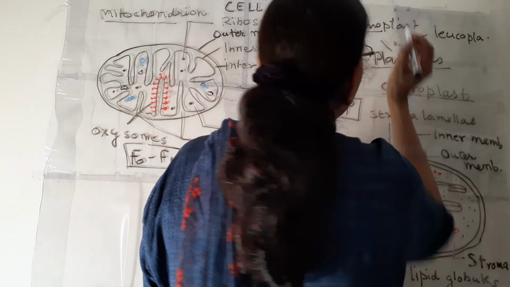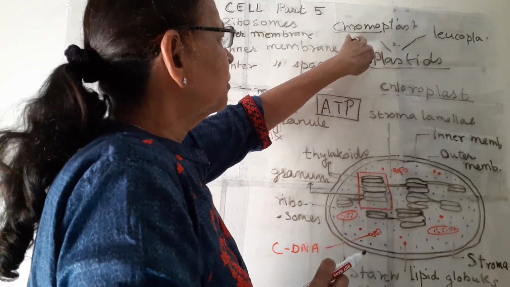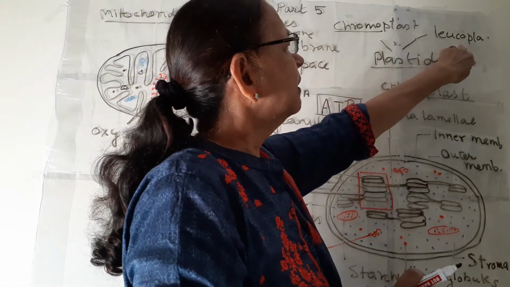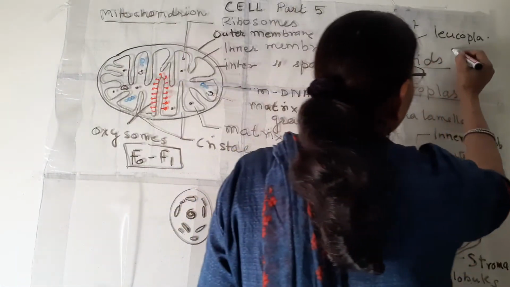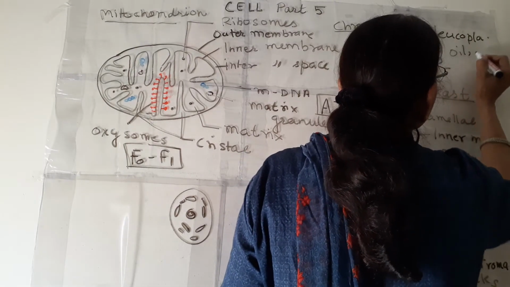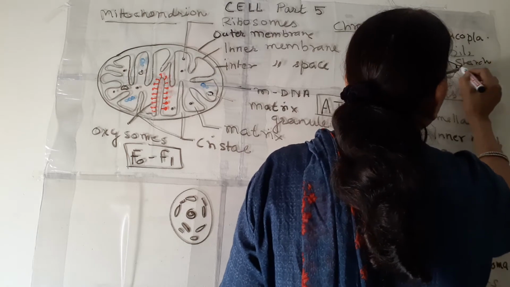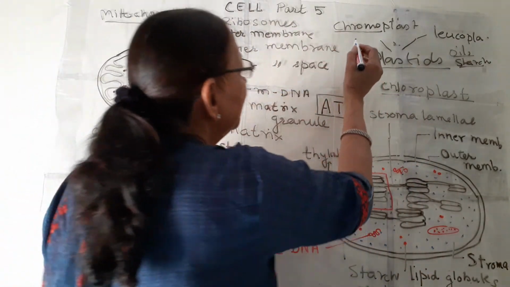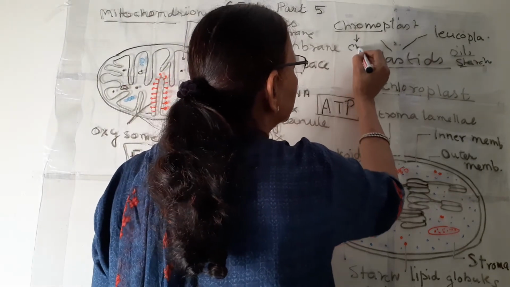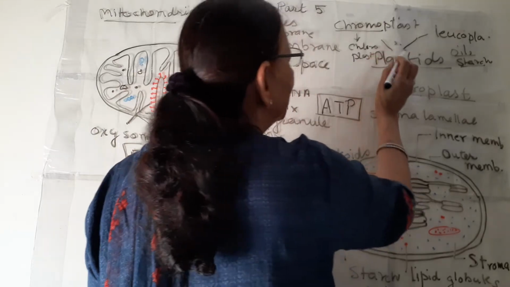Chroma means color. So if some color is present, then plastids are known as chromoplast, and if they are colorless, they are leucoplast. Colorless plastids contain some oil or starch granules and they are not for photosynthesis. While chromoplasts include chloroplast. Chloro means green colored plastids.